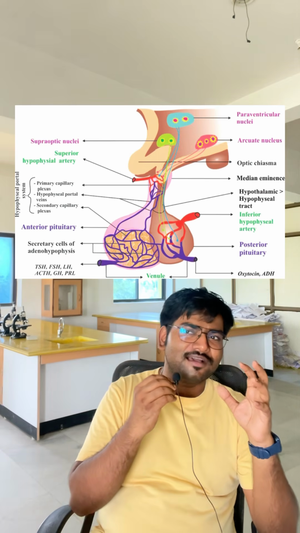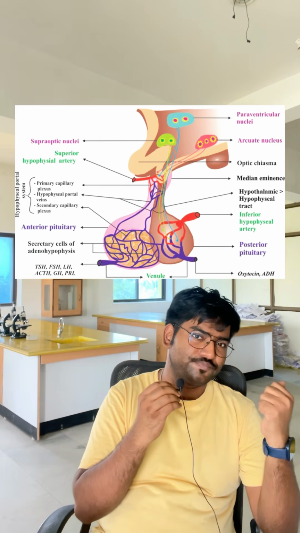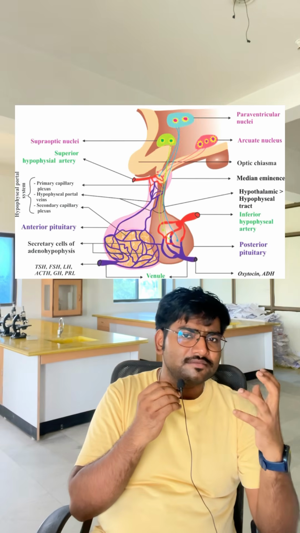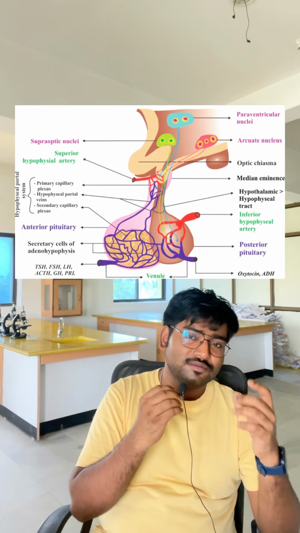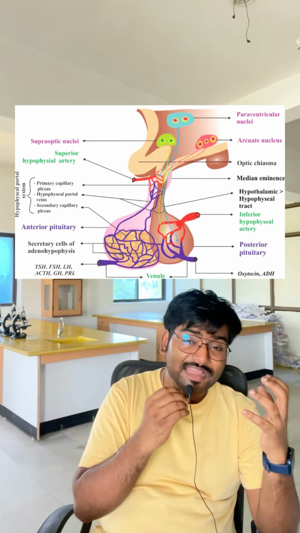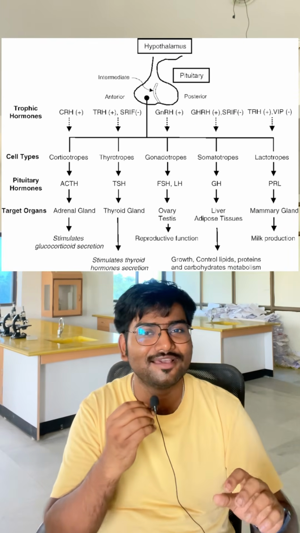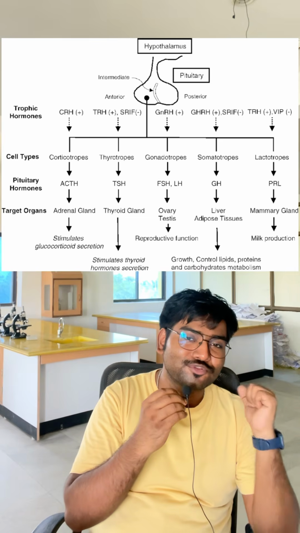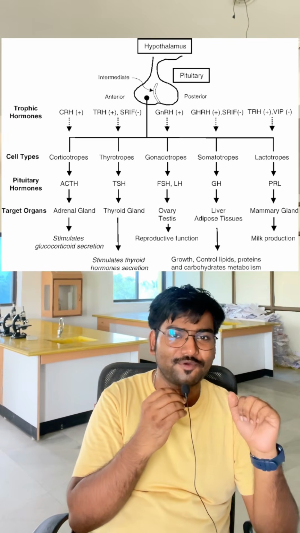The hypothalamus has a kind of neuron that secretes hormones, and those neurons are called nuclei. The nuclei release some signals, and those signals go to the anterior pituitary, which is called the adenohypophysis. The anterior pituitary reads those signals and releases 5 types of hormones: corticotropic hormone, thyrotropic hormone, gonadotropic hormone, growth hormone, and lactotropic hormone. These are the 5 types of hormones.